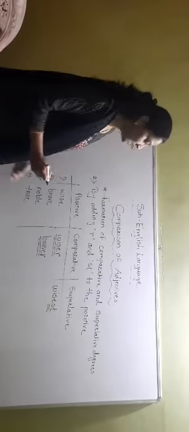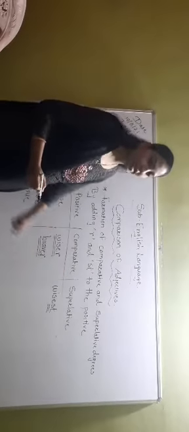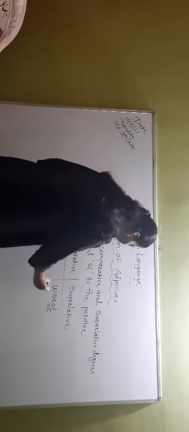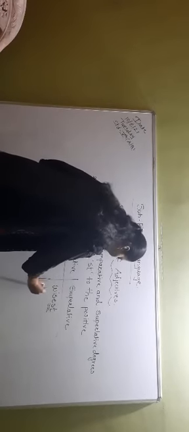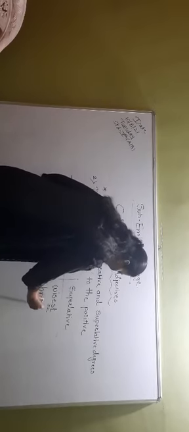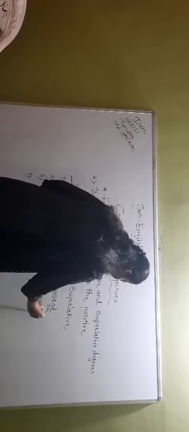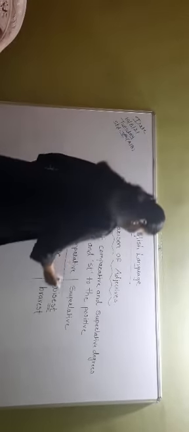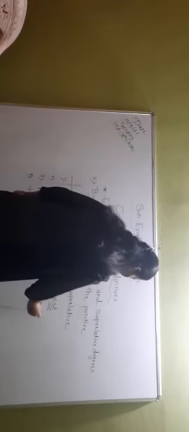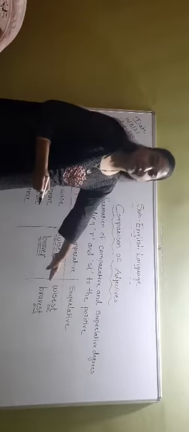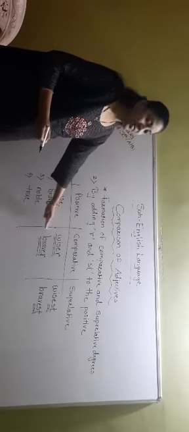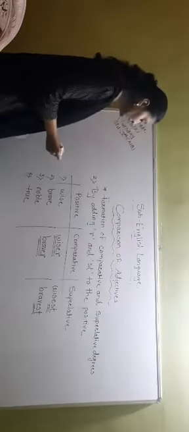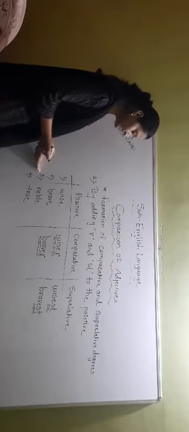And now see superlative degree. What I am doing here? I am writing the spelling of brave here and just adding st to that word. I have just added st to that word. That has become now superlative degree. Brave, braver, bravest.